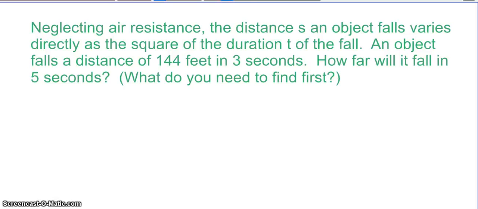My hints are, notice that we are using direct variation, it's the square of the duration t of the fall, and s is our other variable. So now pause.